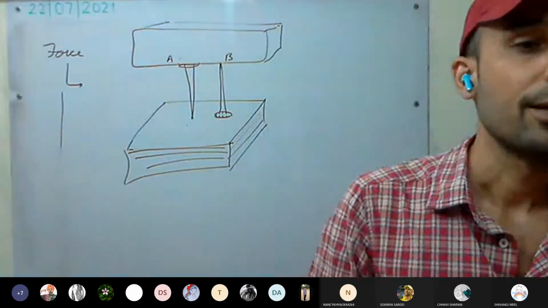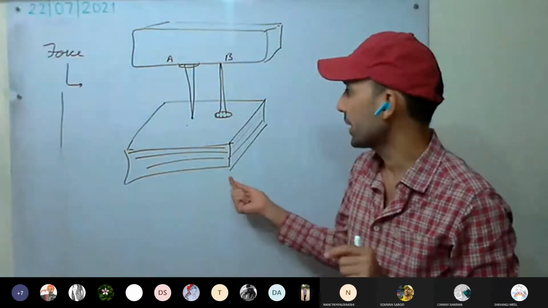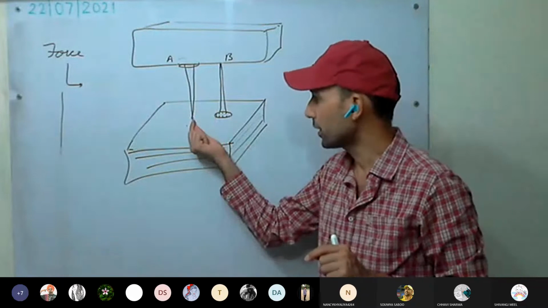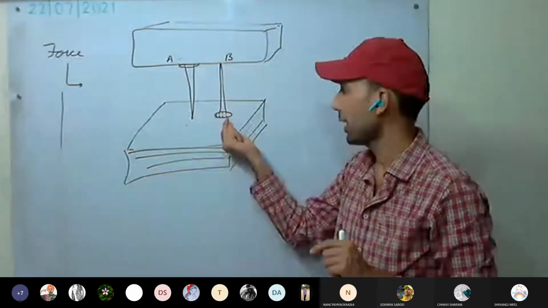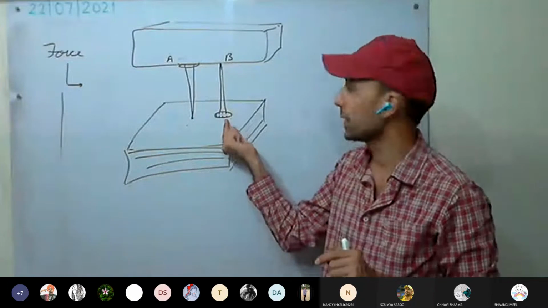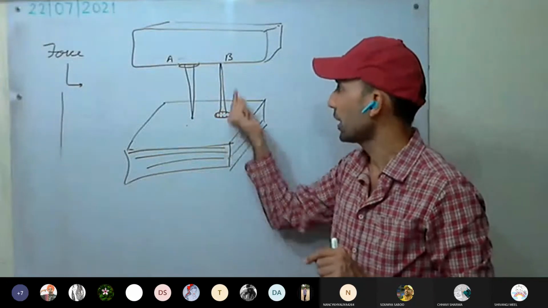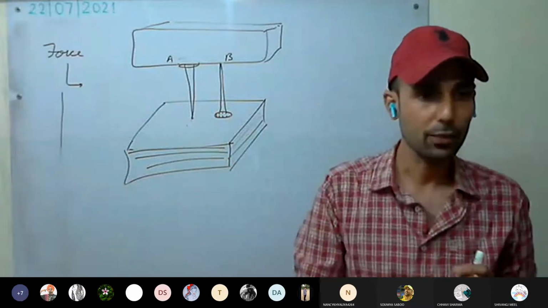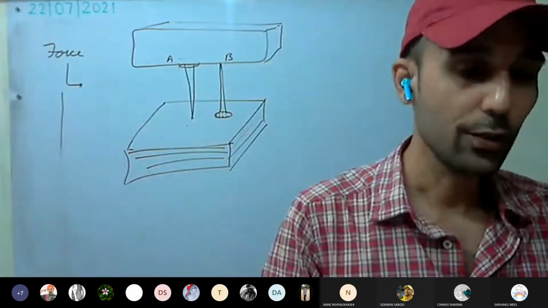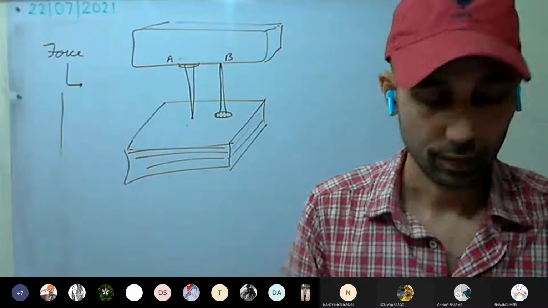Okay. Yes, sir. In conclusion, we can say the pressure at the tip of nail A was more as compared to the pressure available at the broad end of nail B. Here the pressure was more at the tip end of A. Okay, so this you all have understood.